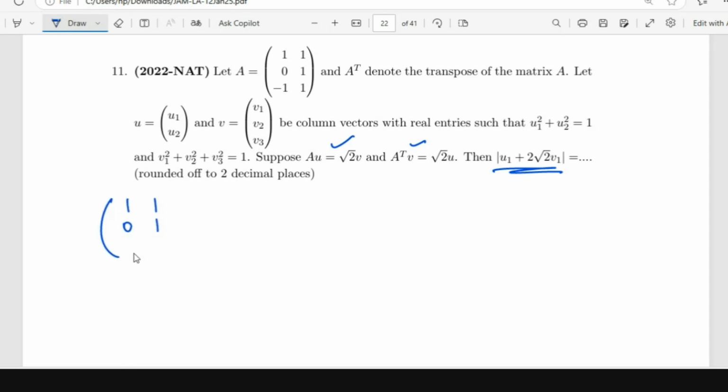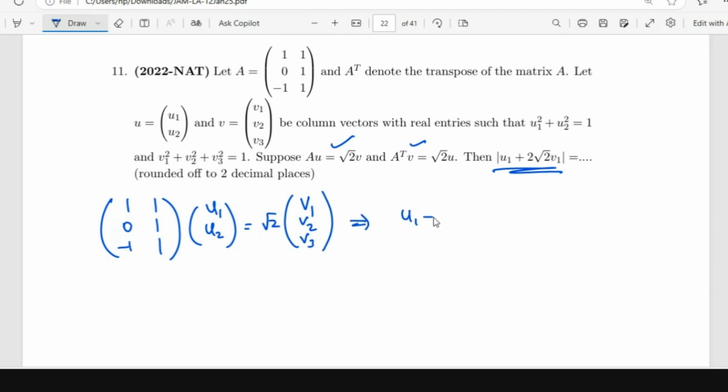This is again a problem where you have to make sure that you're writing clearly, so that if you miss out on something, you can check. So with V1, V2, V3: U1 plus U2 is root 2 V1, U2 is root 2 V2, minus U1 plus U2 is root 2 V3.